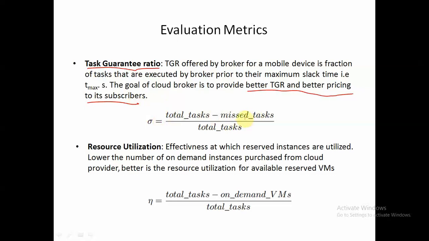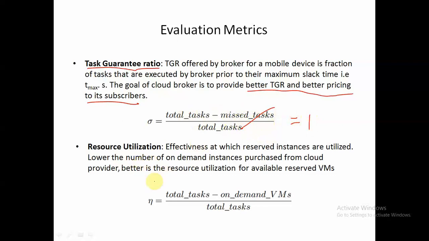So if the number of tasks that are delayed till Tmax is 0, then TGR will be equal to total tasks divided by total tasks, which is nothing but equal to 1. So if no task is getting delayed till its Tmax value, that means no task is missed, then we are having better TGR.